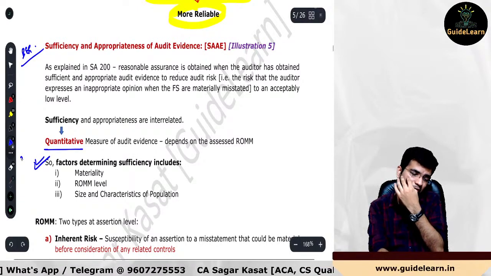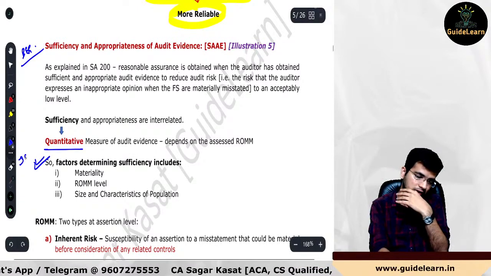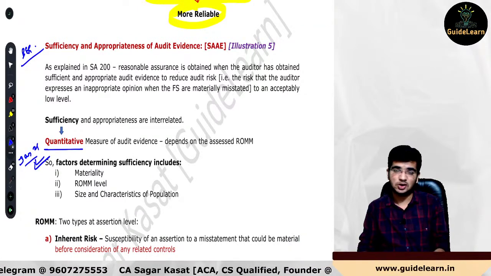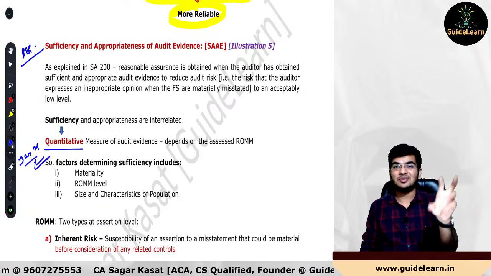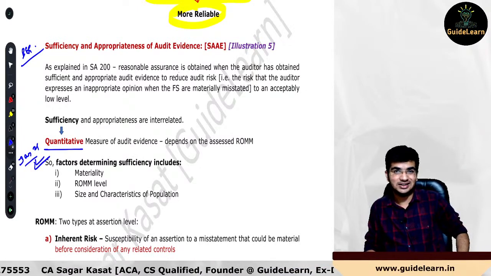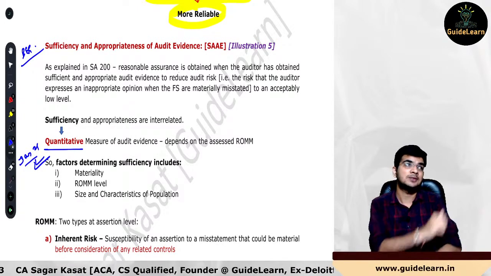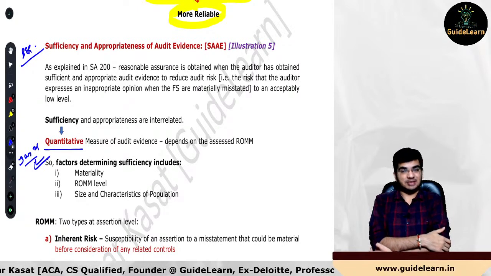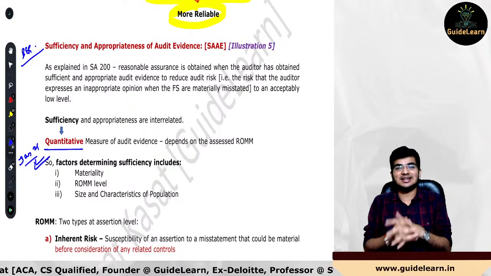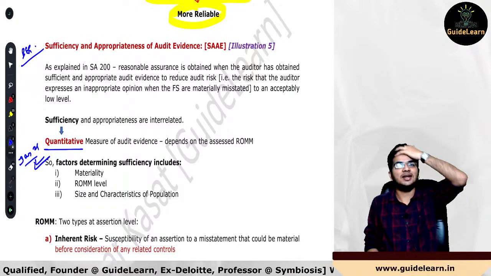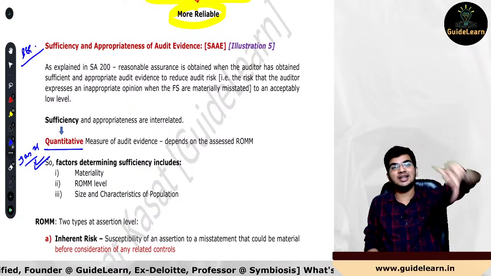There was a question probably in Jan 21 or November 20 on this concept, in one examination. What are the factors that determine the sufficiency of audit evidence? Very first, it is the quantitative measure, and three factors are determinable. Very first, it is the materiality. Second, it is the ROMM level, that is risk of material misstatement level, and the last one, size and characteristics of the population.